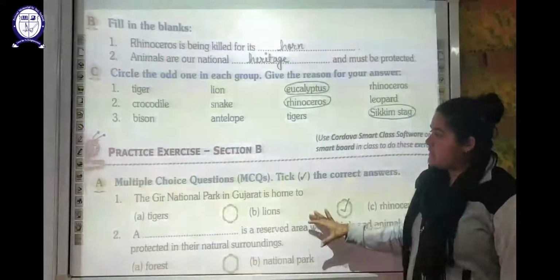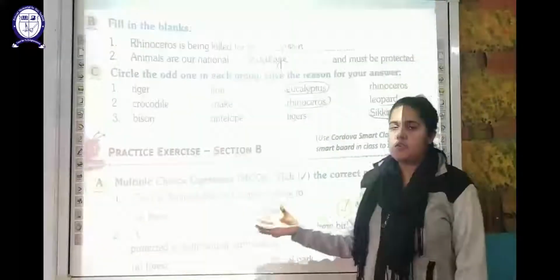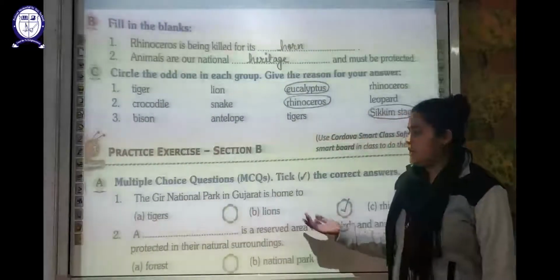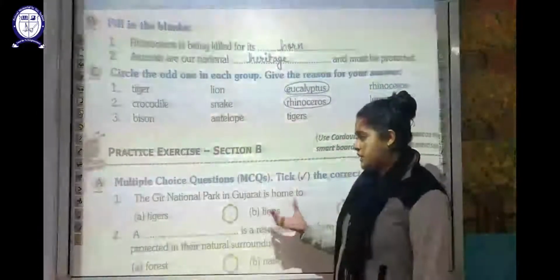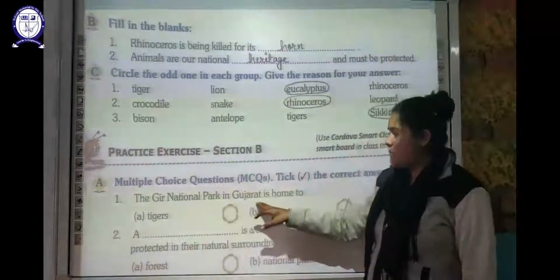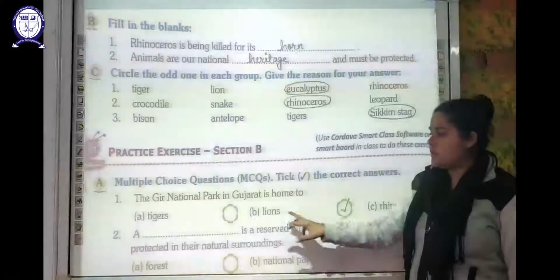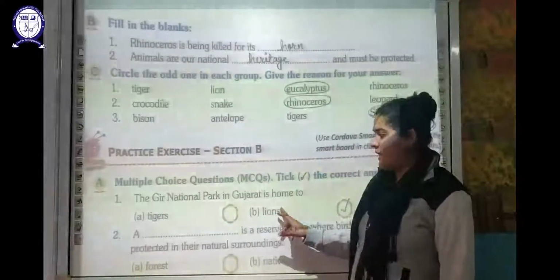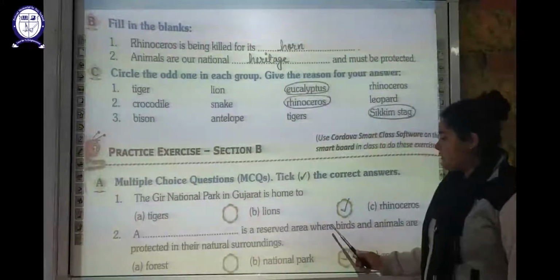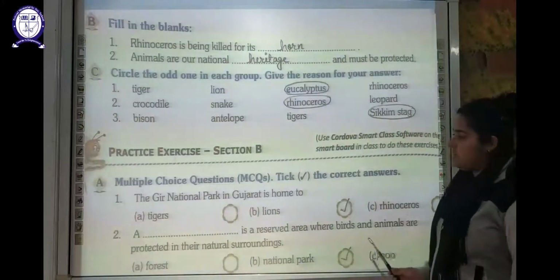Okay. Now next is your section B. You have, as I told you, these national parks and which animal is conserved and where it is situated. This is the important thing which you have to remember. So here next is the Gir National Park in Gujarat is a home to the lions, the Asian lions.